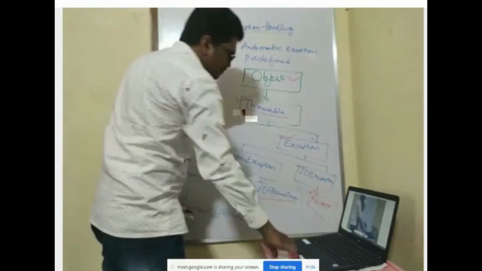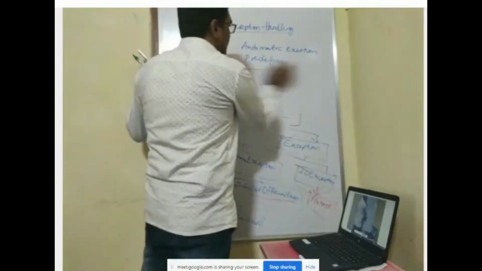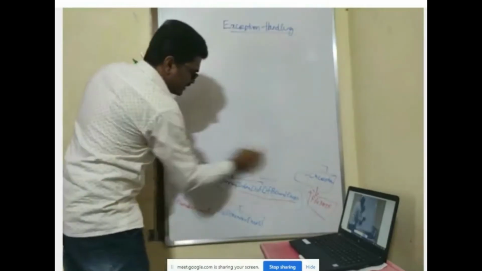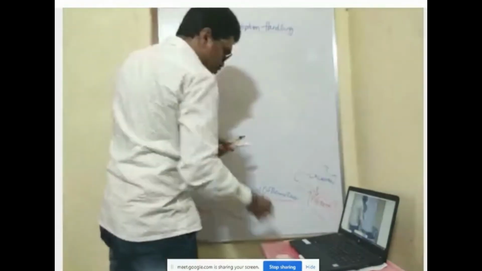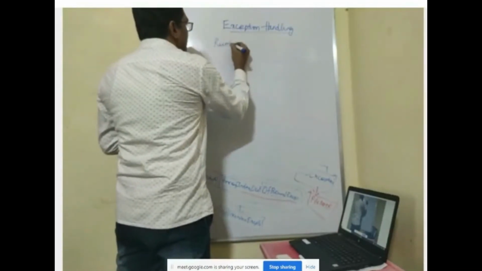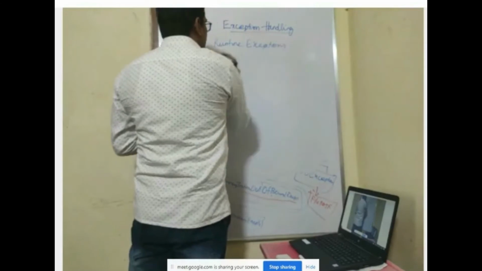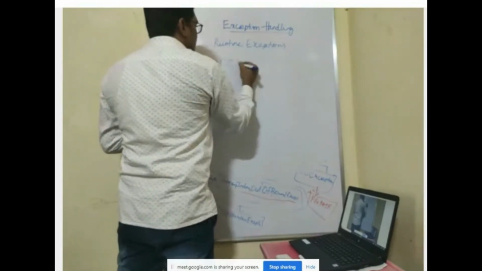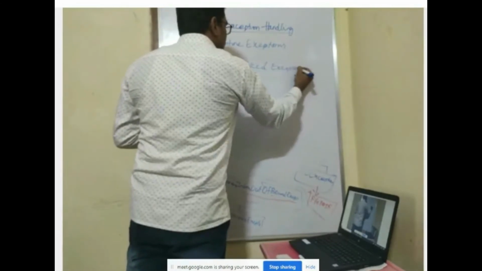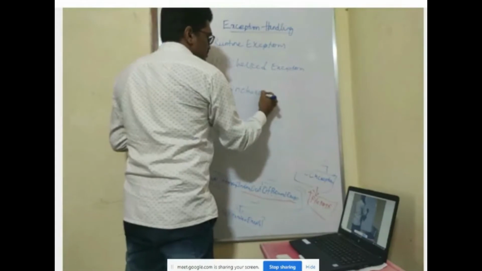Now in this we are going to deal with runtime exceptions only. Runtime exceptions in Java are classified into two types. One is checked exceptions. The second one is unchecked exceptions.